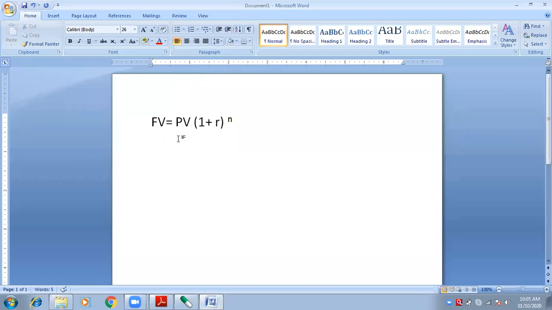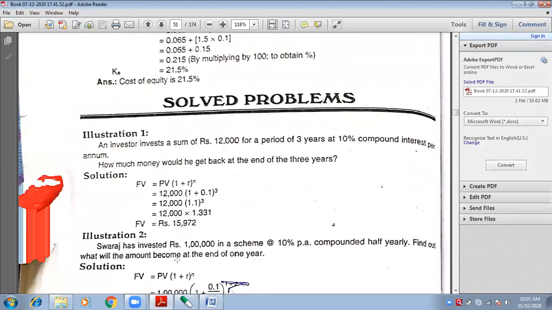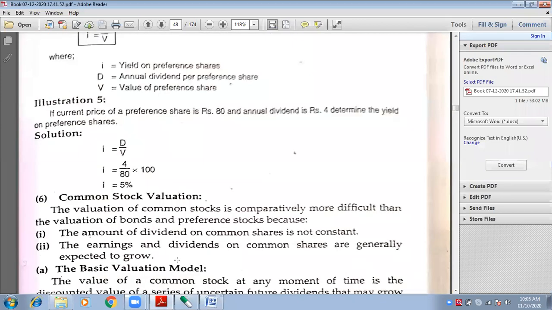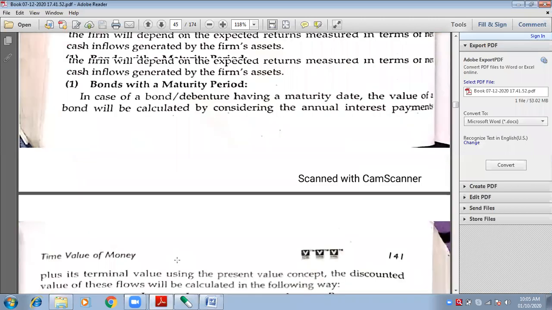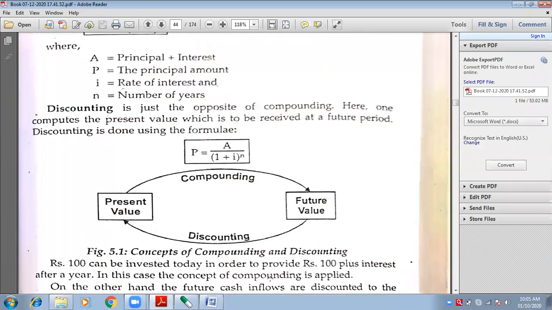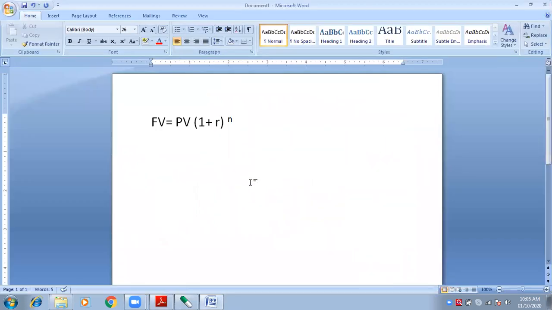See, we are calculating future value. To calculate future value, wait, let me come down to that same chart again. Yeah, see, you want to calculate future value, so from present, you are coming to future. Which concept is used? Compounding. Yes, so this is the compounding formula.